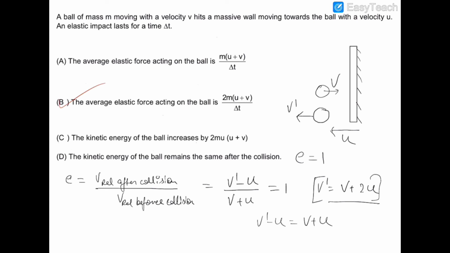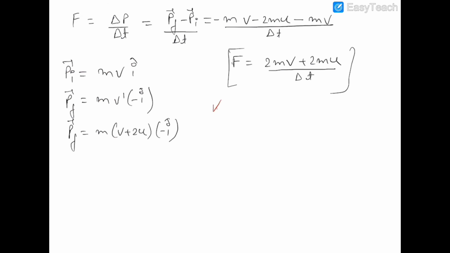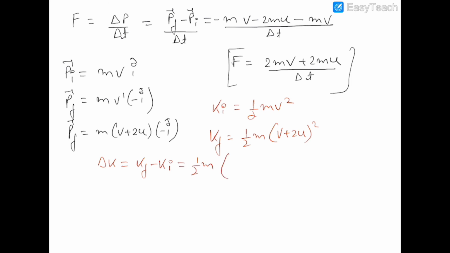Now we have to find out the change in kinetic energy of the ball. Now the initial kinetic energy of the ball was half m v square, and the final kinetic energy of the ball is half m into v plus 2u whole square. So the change in kinetic energy, or the increment in kinetic energy, is K final minus K initial, which is half m into v square plus 4u square plus 4uv minus v square.